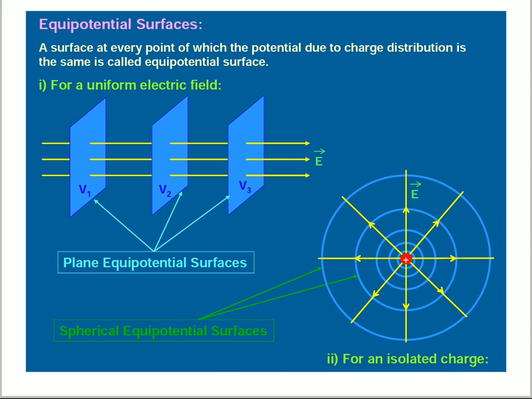Here we can take that plane as an equipotential surface. We can consider a test charge, that is a positive charge. Electric field lines are outwards. So for an isolated charge, the equipotential surface is spherical.